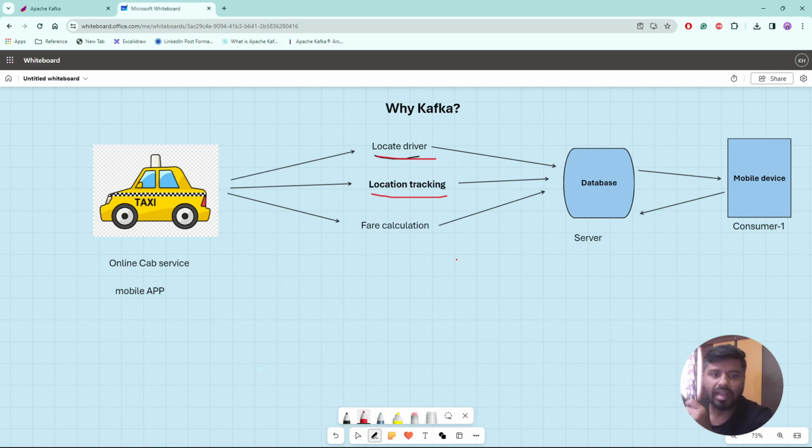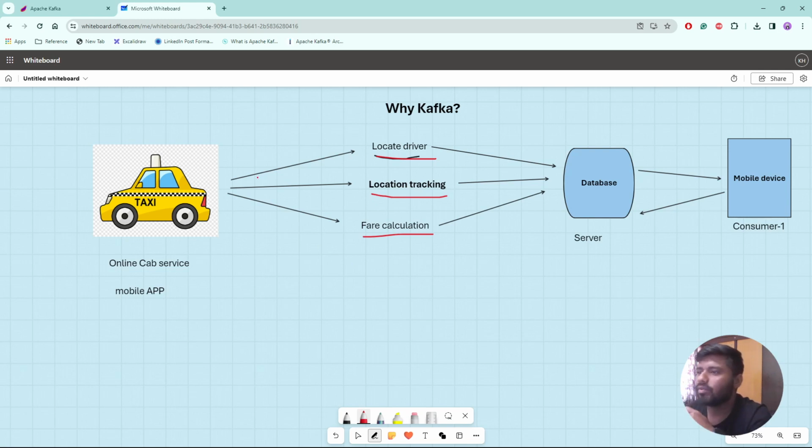So it's kind of real-time location information, along with the timings, that we are getting in our app. And similarly, once our ride has ended, the fare calculation also happens, right? So these are the features, and from a normal consumer perspective we are already aware of these things, isn't it? Now slowly we come to the engineering part of it.